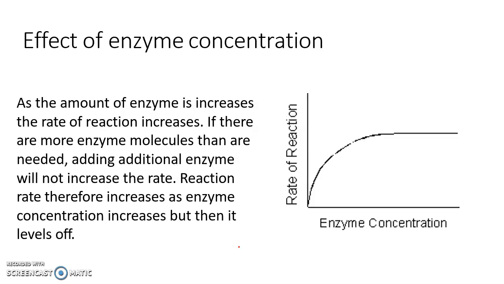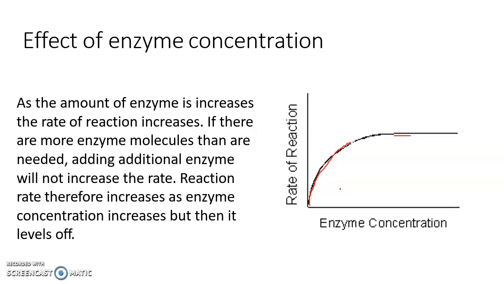Here the enzyme activity depends on the availability of enzyme, that is, the enzyme concentration. As the enzyme concentration decreases, the rate of reaction also decreases. Initially the enzyme activity is very high in the reaction, but after a certain point the enzyme concentration decreases because the enzyme is completely saturated with substrate.